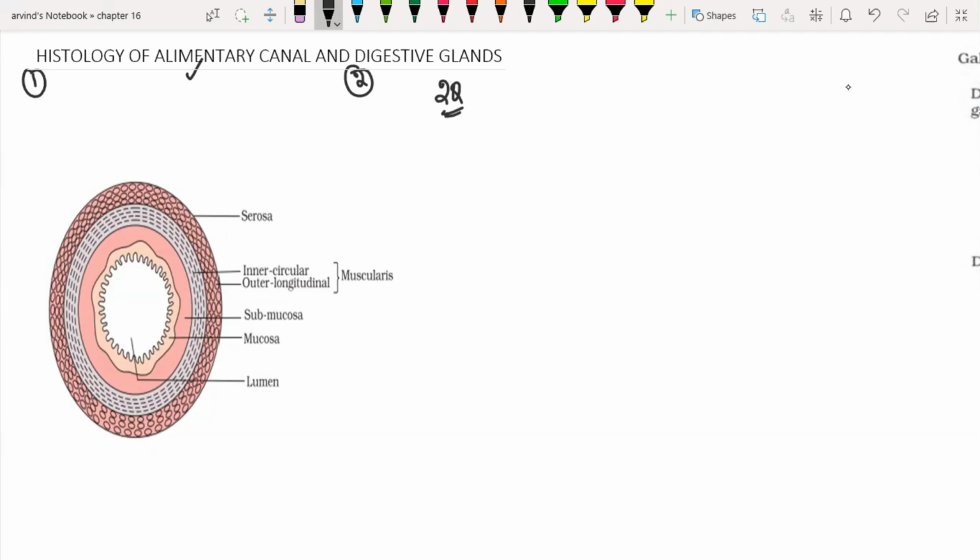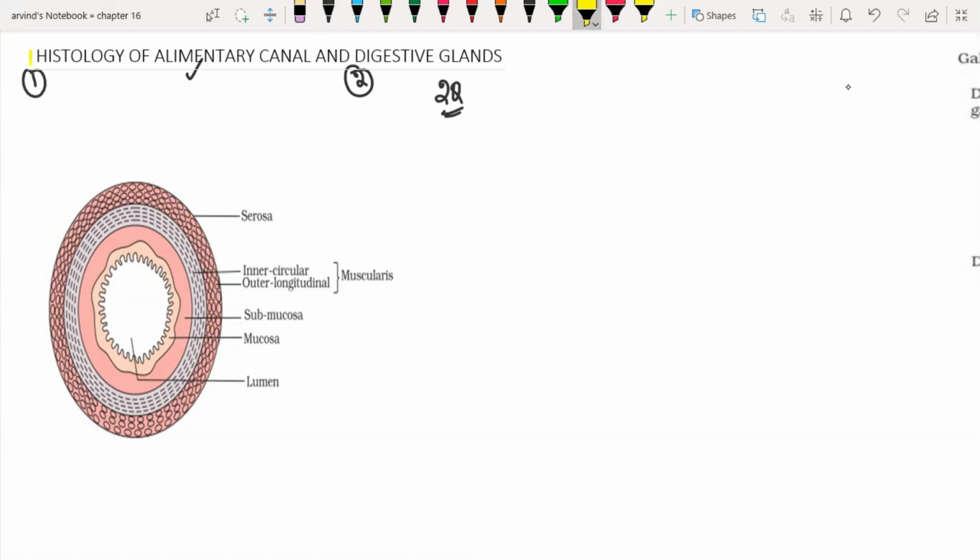So mostly questions will revolve only around the topics that I'm going to take. This chapter has been divided into 3 parts. The first part will be dealing with histology of alimentary canal and digestive glands. The second part, the process of digestion, and the last part, miscellaneous. So let's get started without any delay.